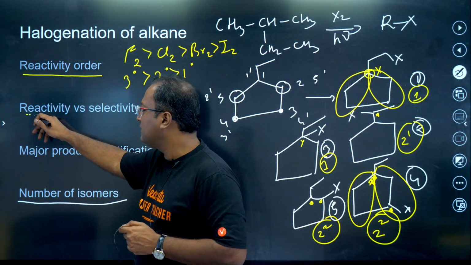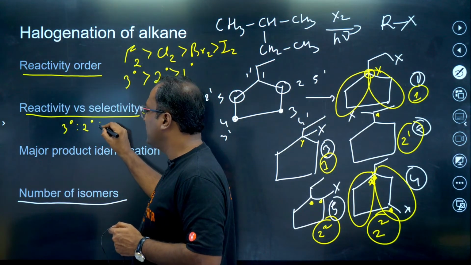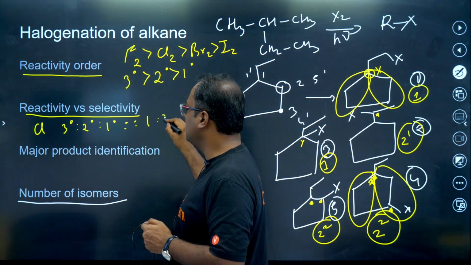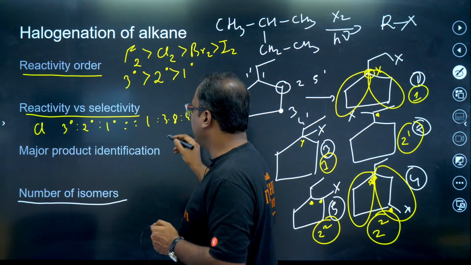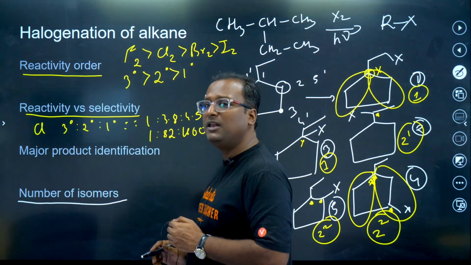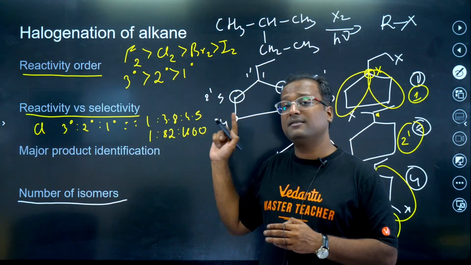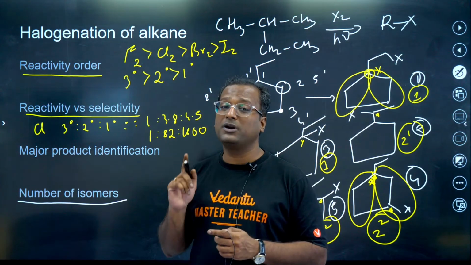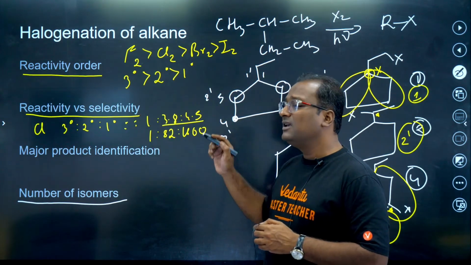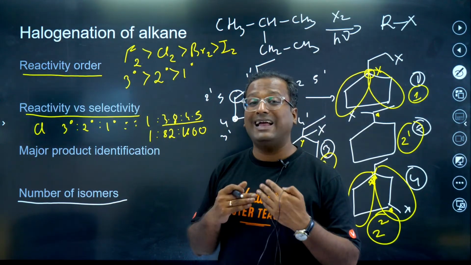Next, reactivity versus selectivity. Here, if you remember, the reactivity of 3 degree, 2 degree, 1 degree for halogenation using chlorine was 1:3.8:4.5. If we do the same thing for bromine, we would get 1:82:1600. What does this mean? This means that for bromination, if there is a 3 degree hydrogen present, it is the 3 degree one which will always get substituted first. But if you talk about chlorination, these numbers are very close. So if there are 2 degree and 3 degree both present, we have to actually compare, calculate and check.